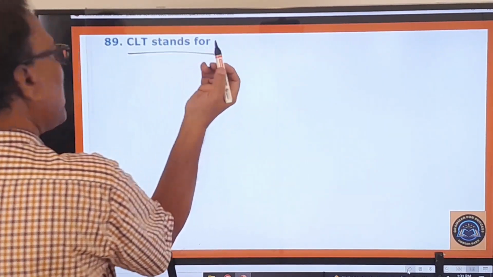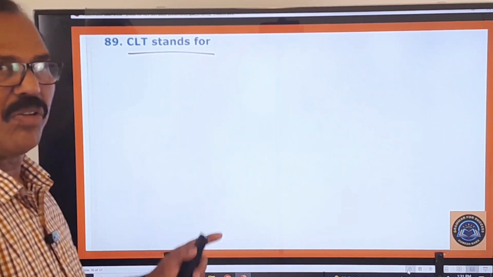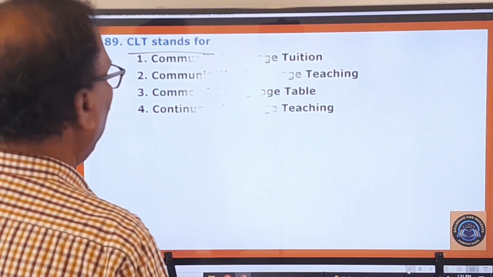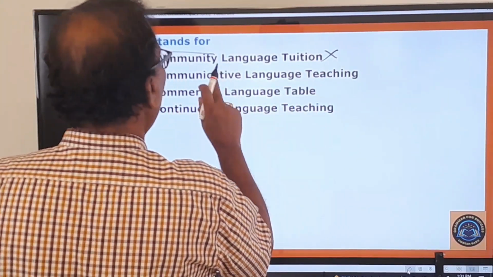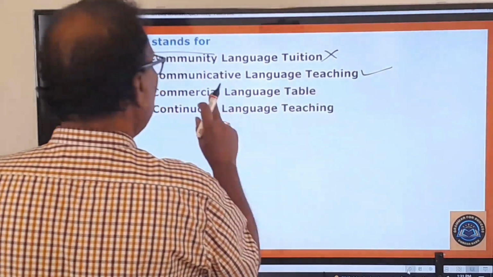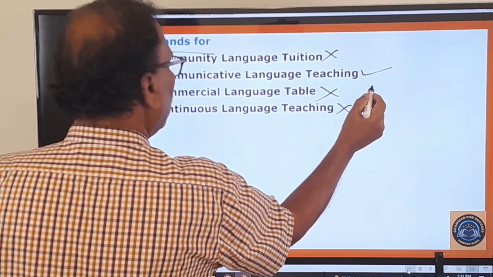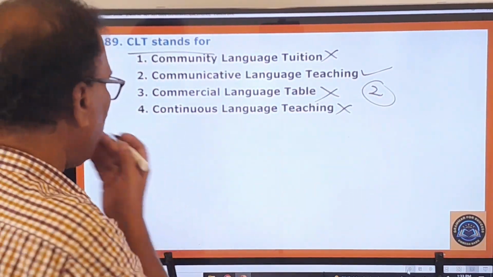89th one. CLT stands for, any candidate who is good at methodology can easily answer this. Communicative language teaching. Okay, right. Community language tuition, no. Communicative language teaching, yes. Commercial language table, no. Continuous language teaching, no. So the second one is the right one, all others are wrong. And here is the last question.